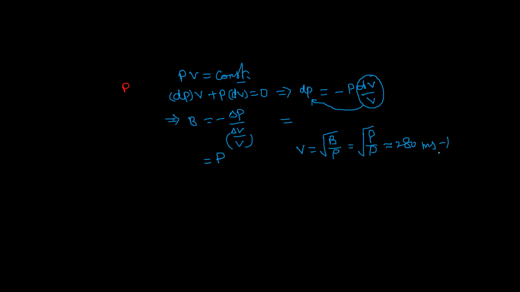Later, a scientist called Laplace made a correction by assuming that the changes are adiabatic. So when they are compressing and rarefying, the changes are adiabatic. So in adiabatic process, you can calculate the bulk modulus.